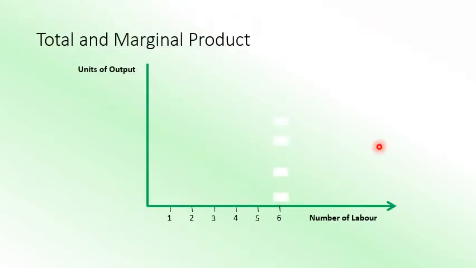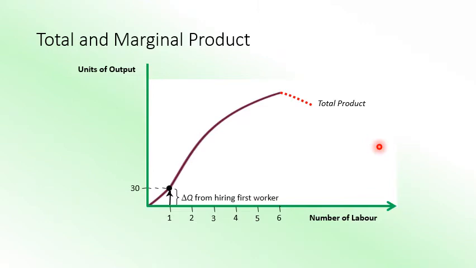Now look at total product and marginal product behavior. If I take the total product, the line I have drawn over here, you will see, because it is happening due to the law of variable proportion, the behavior: the first unit of labor employed gives a delta Q, and then we go on to the second one.